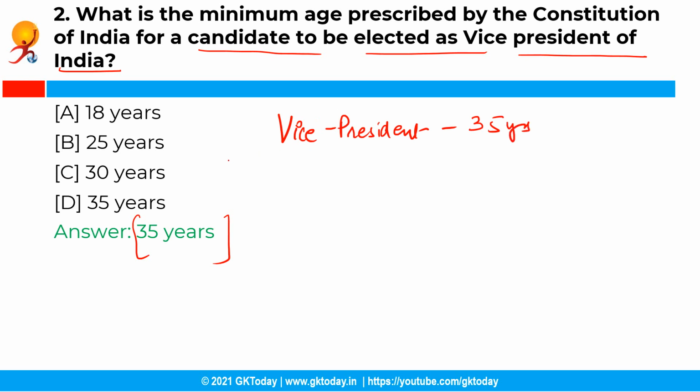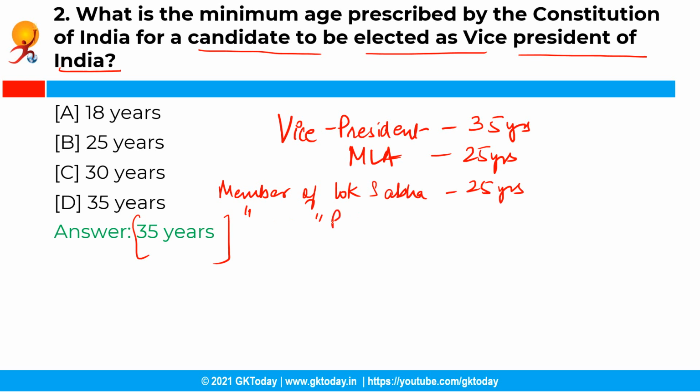Now let's also discuss the minimum age of some of the other posts. So the minimum age for a candidate to be elected as MLA is 25 years. Minimum age for a candidate to be elected as member of Lok Sabha is 25 years. And minimum age for a candidate to be elected as a member of Rajya Sabha is 30 years. And minimum age for a candidate to be elected as MLC is 30 years.